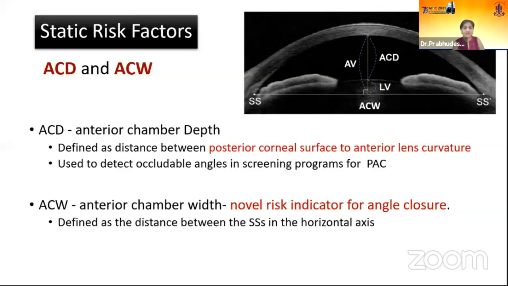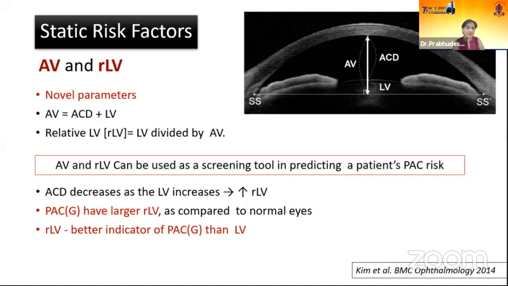So anterior chamber depth, we all know, is the distance from the posterior corneal surface to the anterior lens curvature. Anterior chamber width, again, is a novel risk indicator for angle closure, and this is the distance between the two scleral spurs. The next is the anterior vault. Anterior vault is the addition of anterior chamber depth plus lens vault, but the relative lens vault is more important because this is lens vault divided by the anterior vault.